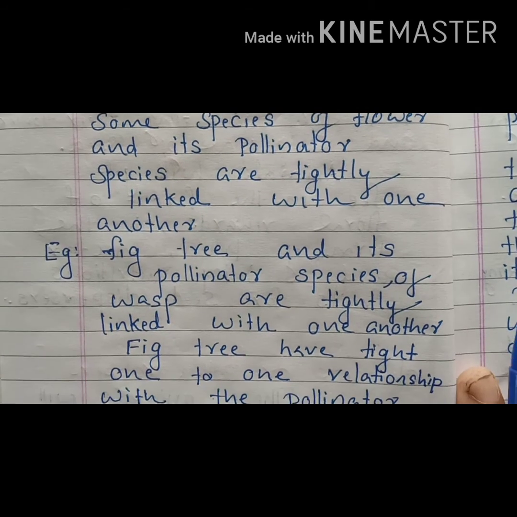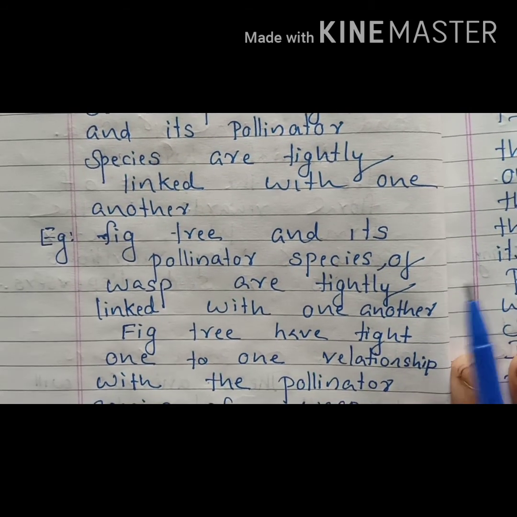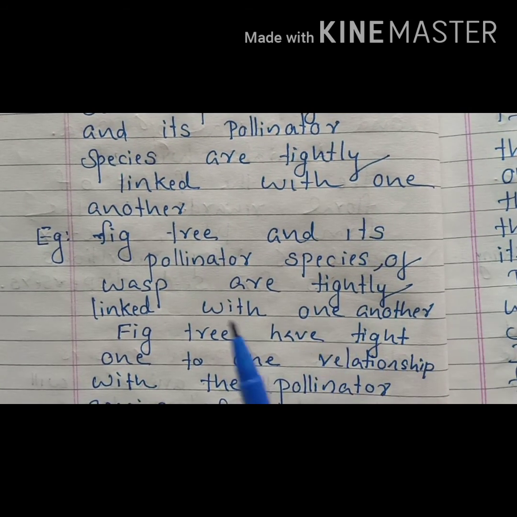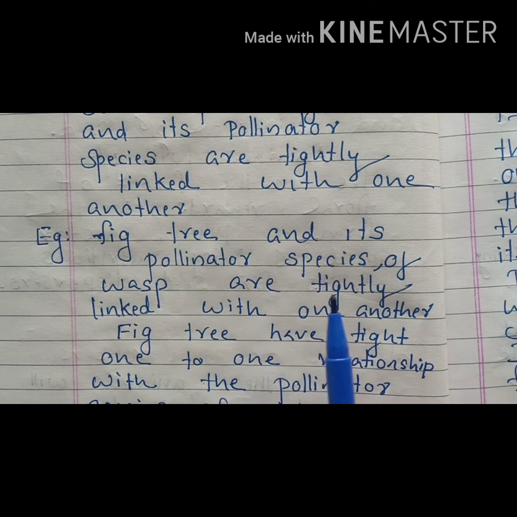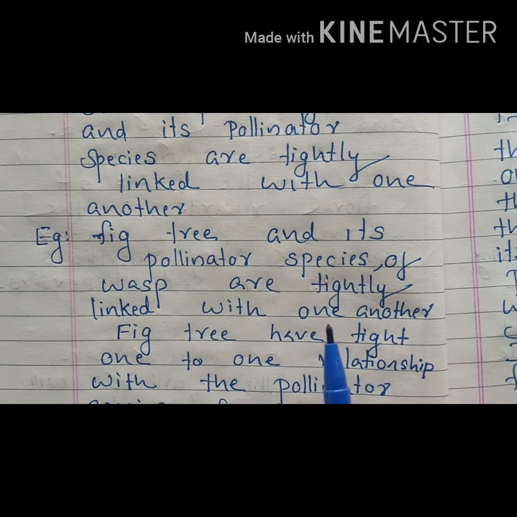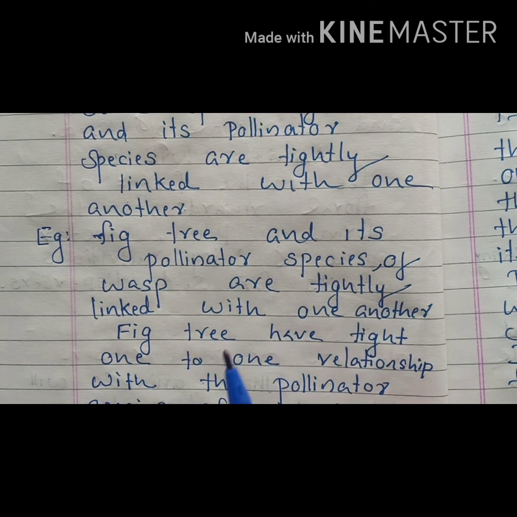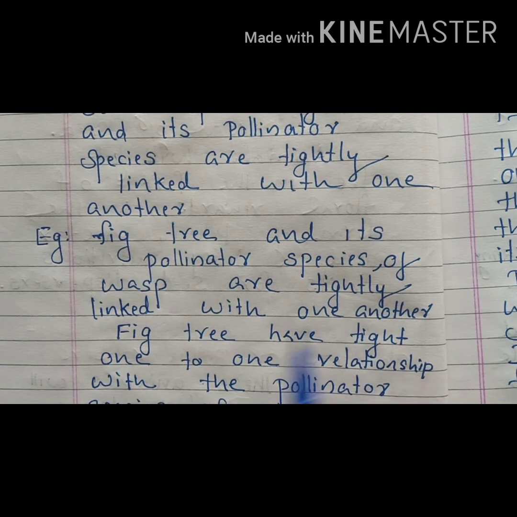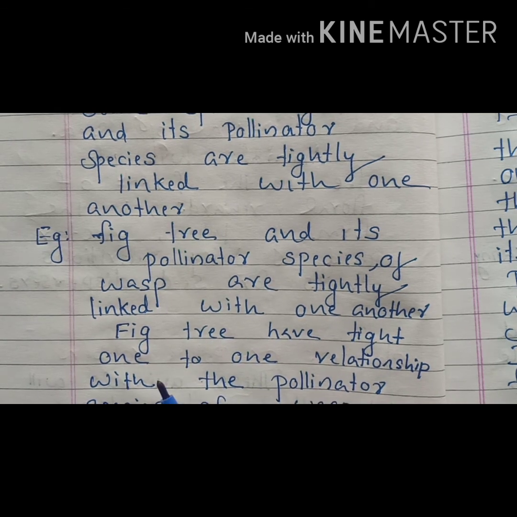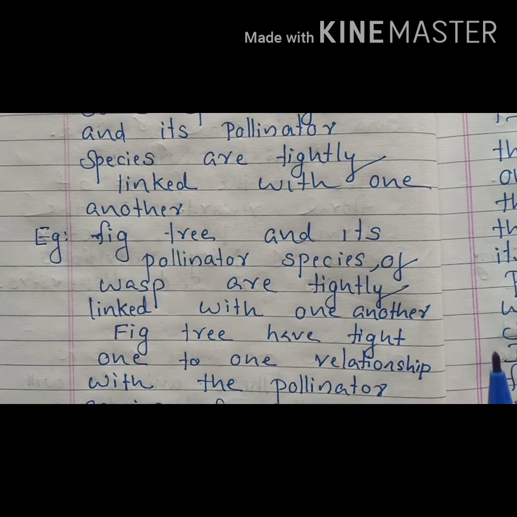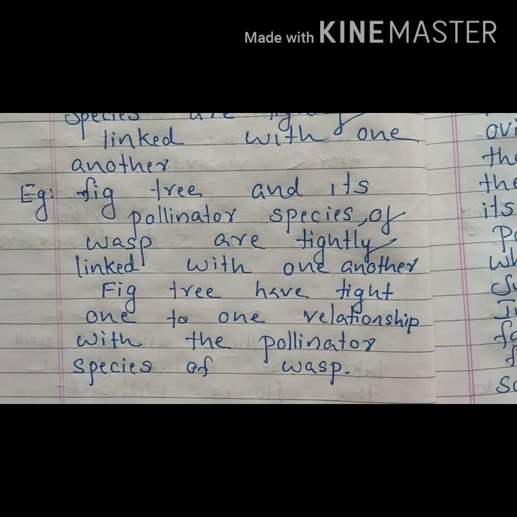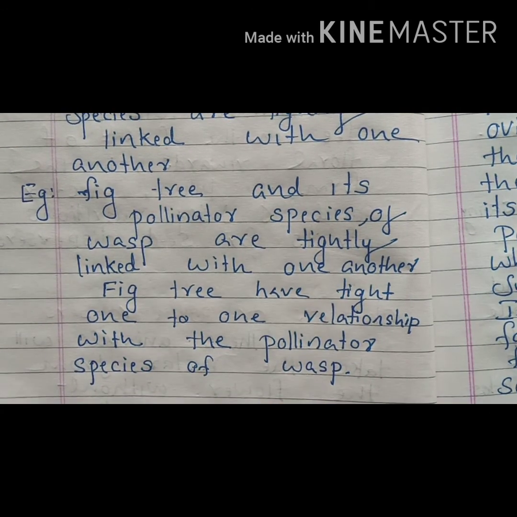Here, the ficus fig tree and its pollinator species, that is wasp, both of them are tightly linked with one another. Without fig tree, this wasp cannot complete its life cycle, and vice versa. Without wasp, fig tree also cannot complete its life cycle. So fig tree has a tight one-to-one relationship with the pollinator species of wasp.